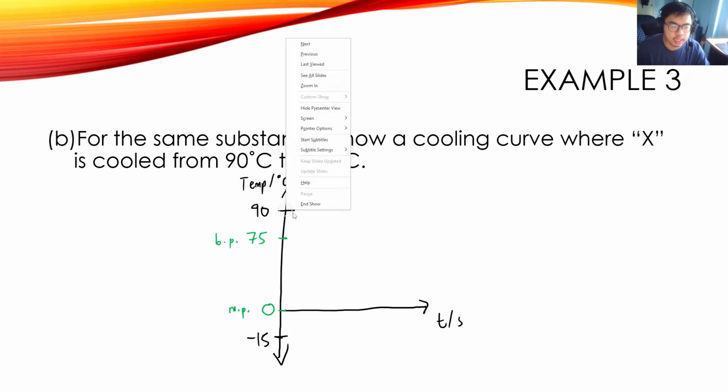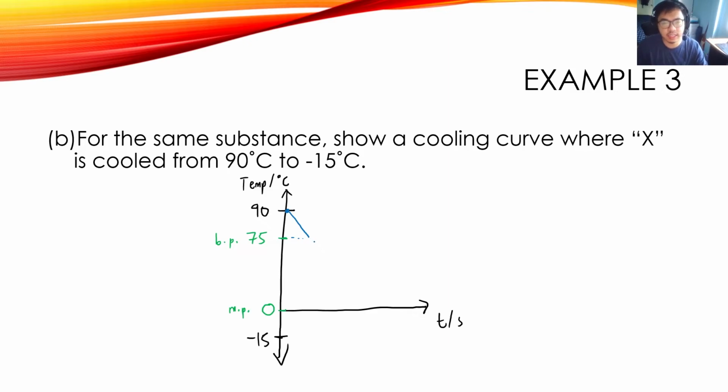The substance starts at 90 degrees Celsius as a gas, and then the temperature decreases until the substance reaches its boiling point, or in this case, it's cooling down. So it's the reverse. It is actually doing condensation. So 75 degrees is the condensation point. The temperature becomes constant. And then after that, the temperature goes down again. And then it reaches its melting point, or in this case, its freezing point. And then the temperature becomes constant again. And then once that is done, it then reaches the final temperature, which is minus 15 degrees Celsius. And this is what the cooling curve looks like for substance X.